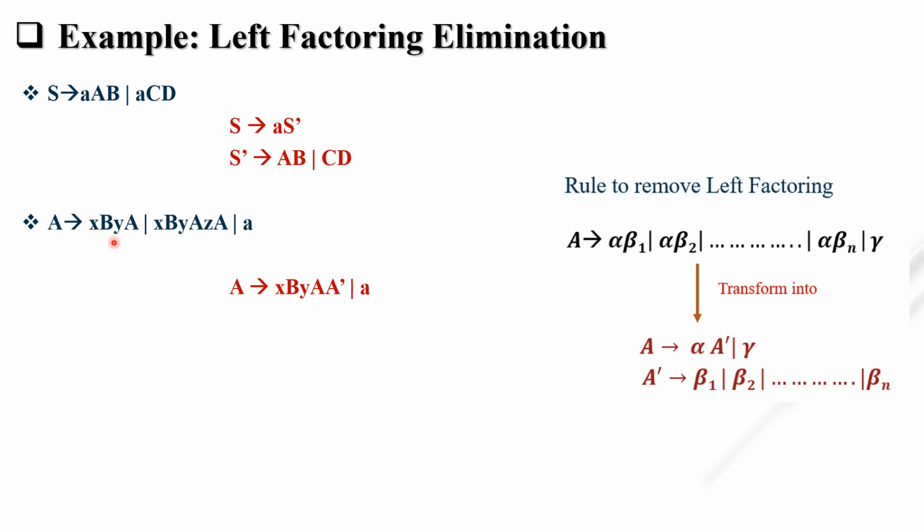That's why we have beta 1 as null. So what is A dash? A dash tends to first null, and then what is beta 2? Beta 2 is the remaining, that is small z and capital A. Okay, so this is the most important part. When this all the things are considered as alpha, then and only then we have to put here null as a beta 1.